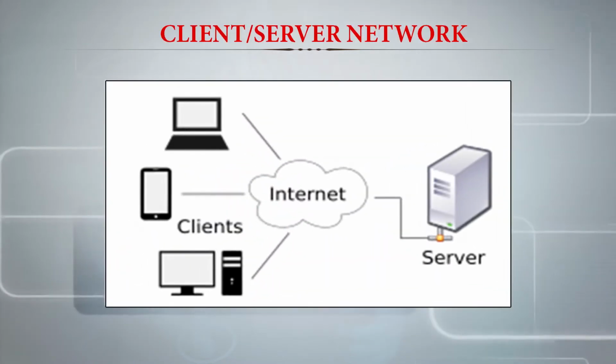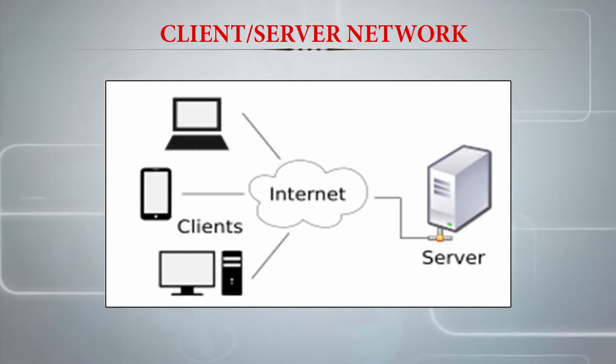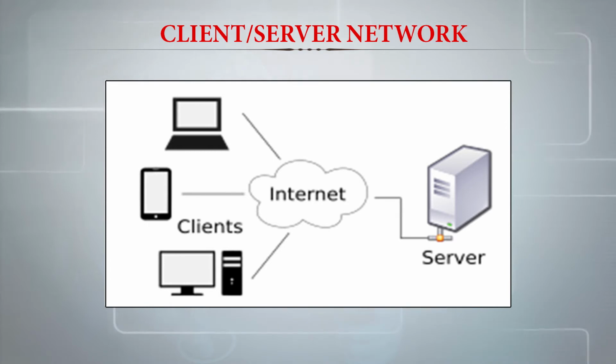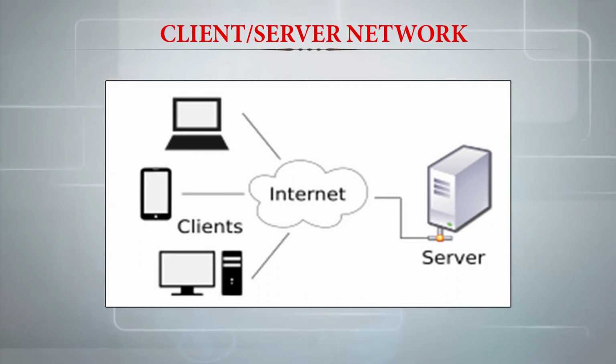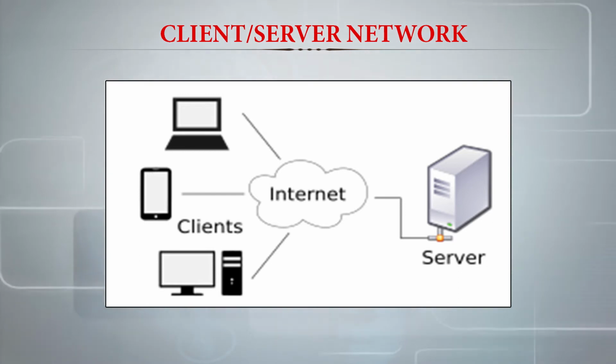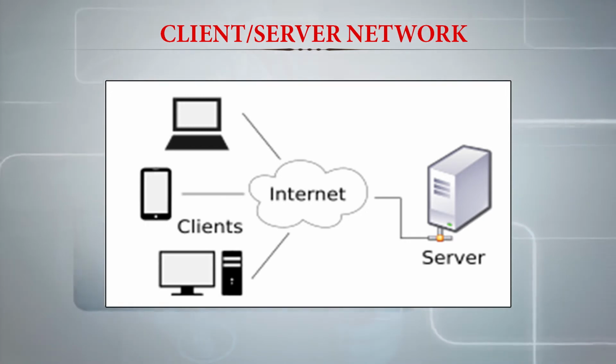Here you have a look at the client-server network. We have client, we have the server, and quite an interesting thing is that in the case of the internet, you can have any type of clients. For example, it is possible that you access a website on your mobile, so a mobile device is a client. It is possible that you access a website from a laptop, so your laptop is a client. It is possible that you access from your personal computer, so PC is a client. And also it is possible that you access a website from your TV, and so TV is a client.